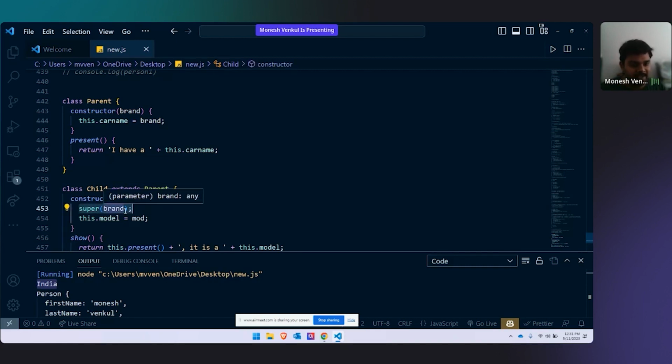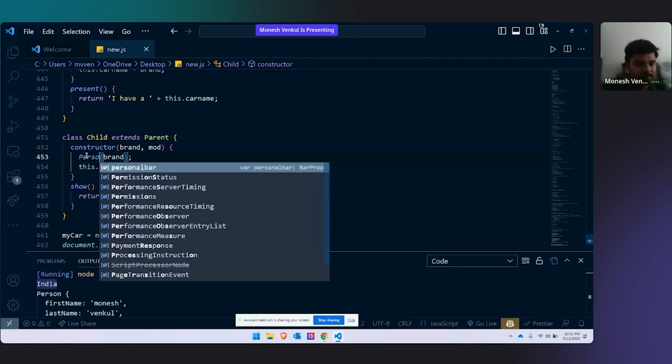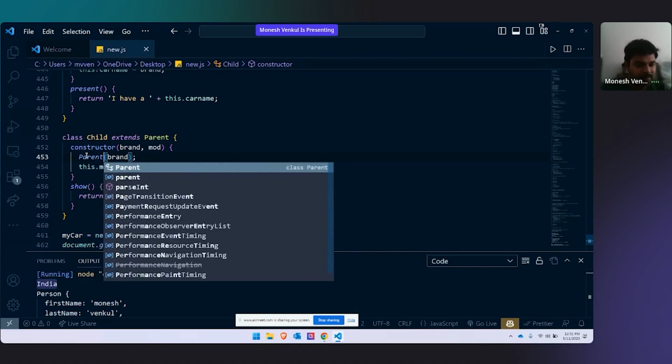This super brand is saying, I want my parent's parameter called brand. I don't want my parameter. I want my parent's parameter called brand.